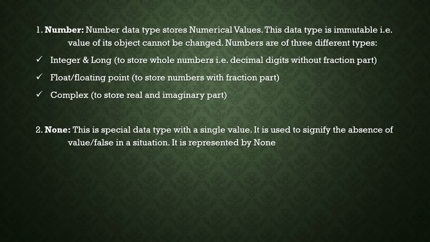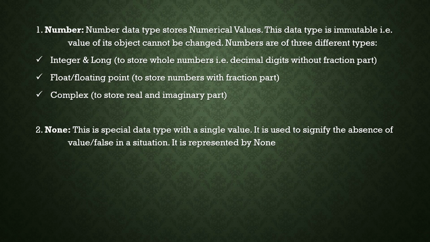Next one is complex, which we studied last year also. Complex means it stores a real number and an imaginary part, like a plus ib, where i means square root of minus 1. Such numbers, or the combination of such numbers, are called complex numbers.